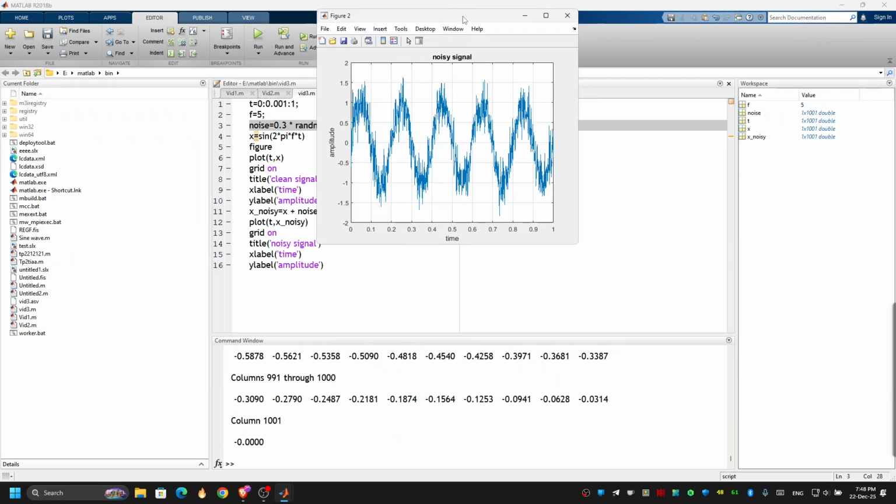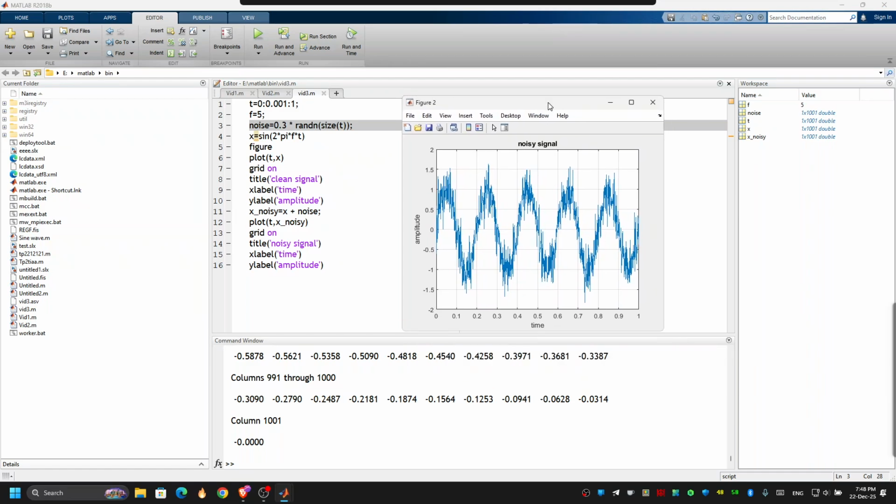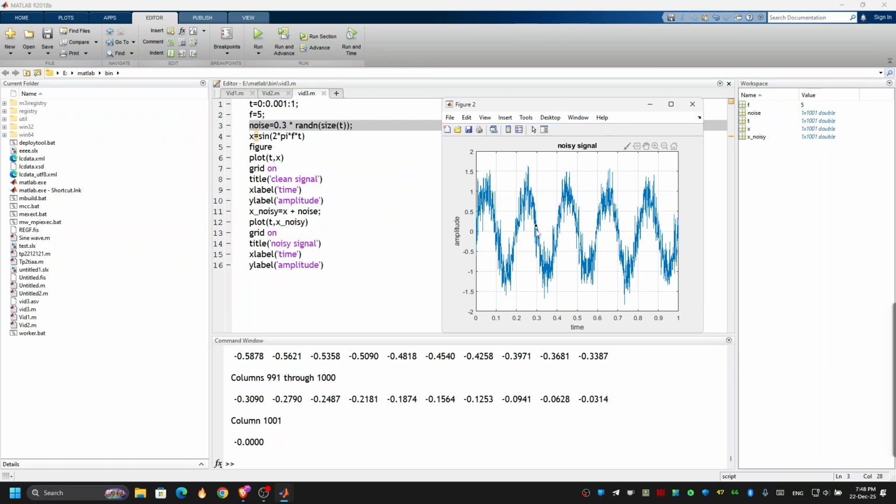Then run it. Okay, so look at this noisy signal. As you can see, it has the form of the sine wave, but it's not clean as the previous one. As you can see how the signal is now distorted by the noise.